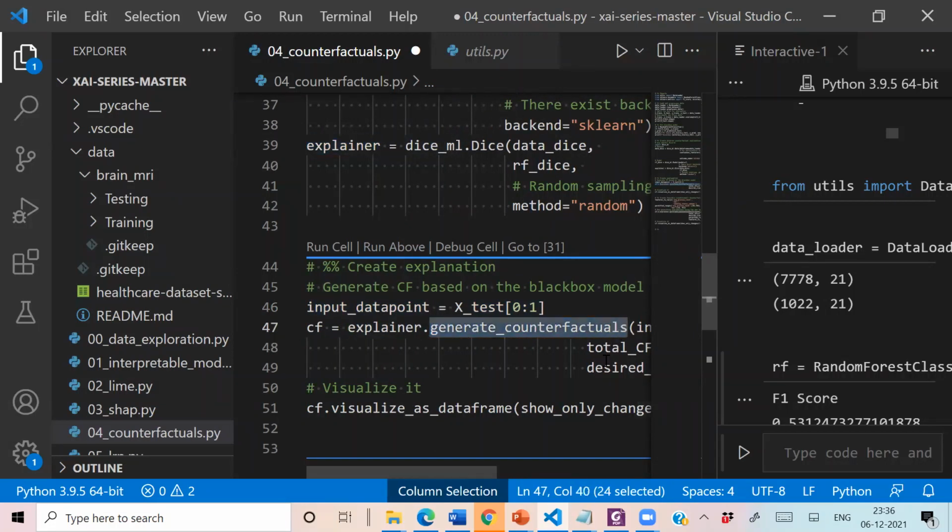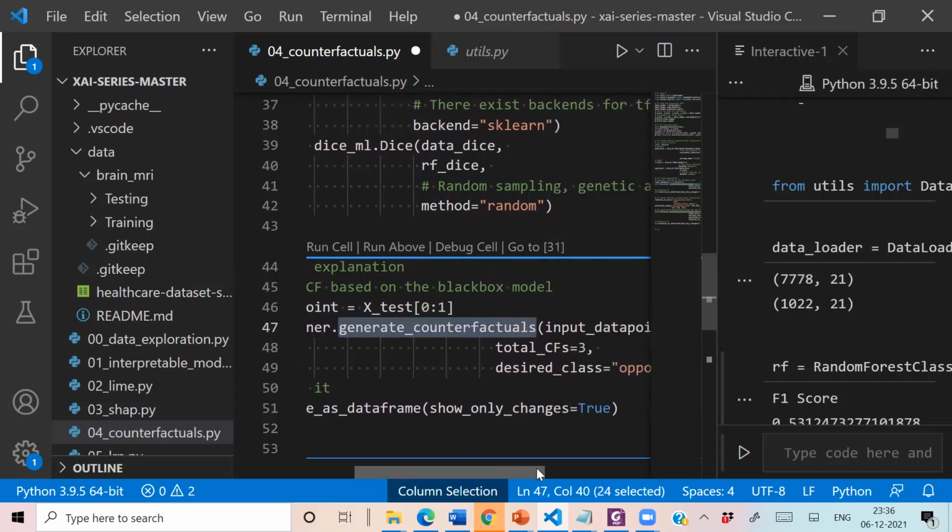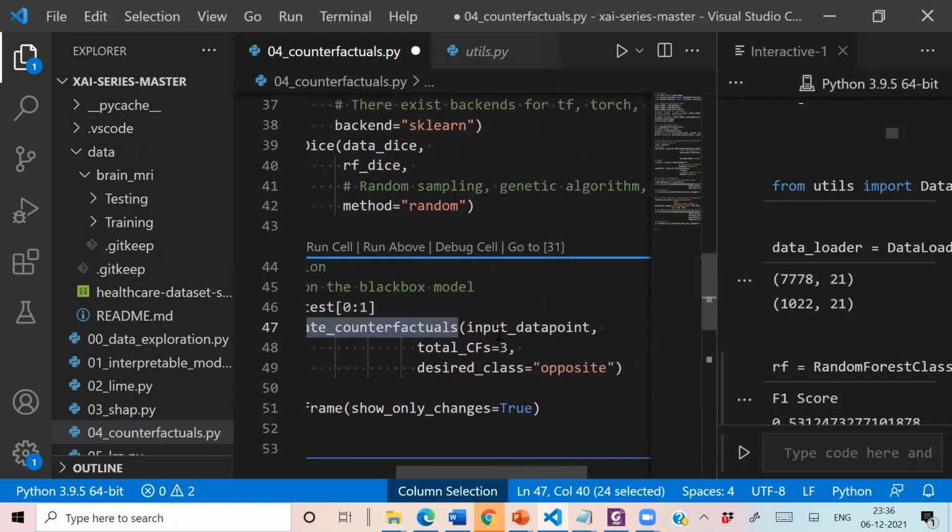It has a method generate counterfactuals, in which we are specifying our input data point, which is the first record in this case. Then we are mentioning the total number of counterfactuals. As I have already told you, it will generate multiple counterfactuals, so we can control the number. In this case, it will be generating 3 counterfactuals.